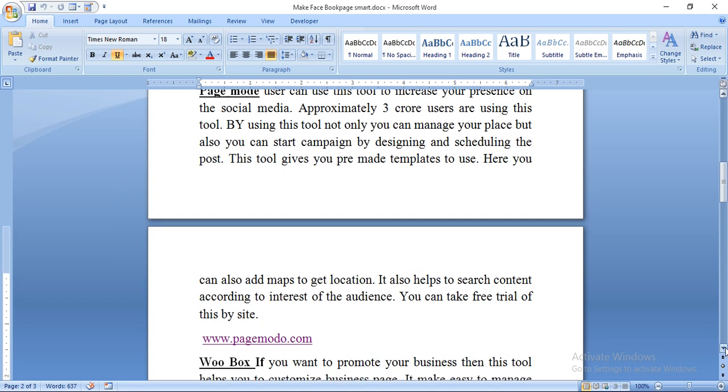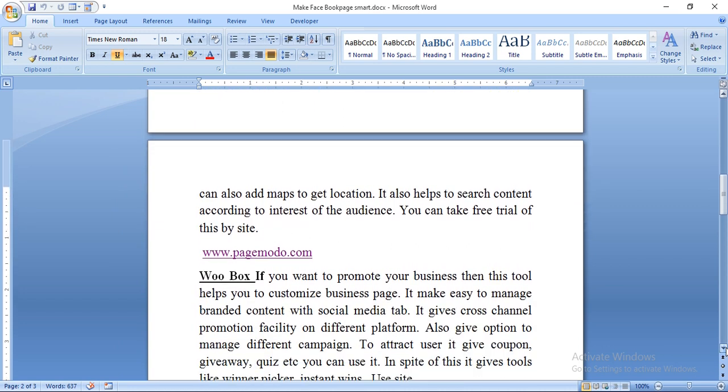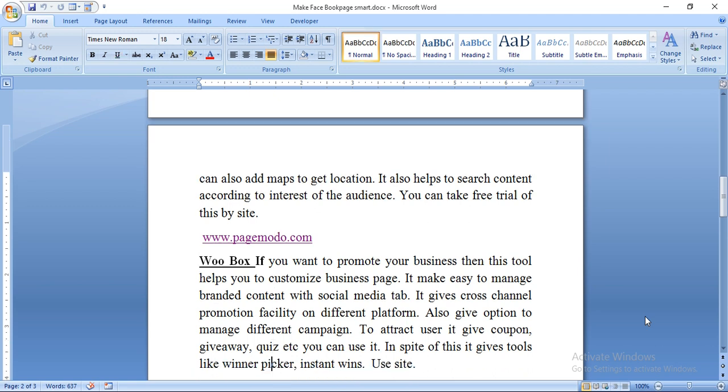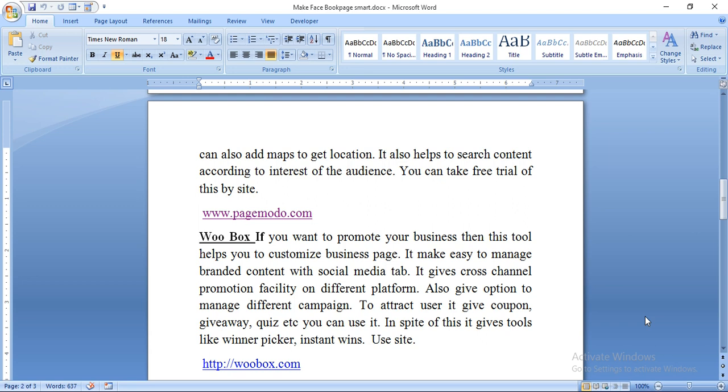Woobox. If you want to promote your business, then this tool helps you to customize the business page. It makes it easy to manage branded content on social media with a social media tab. It gives cross-channel promotion facility on different platforms. It also gives the option to manage different campaigns to attract users. It gives coupon, giveaway, quiz, etc. You can use it. In addition to this, it gives tools like a winner picker and instant wins.